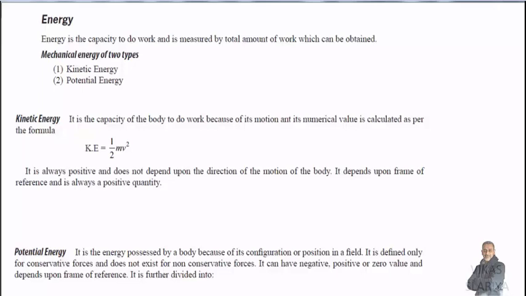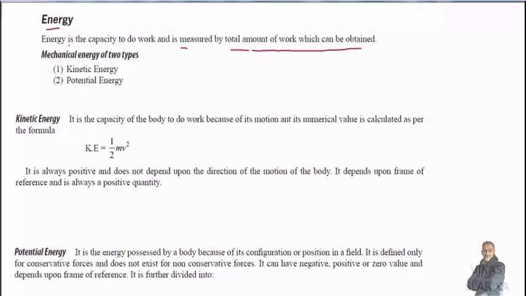Now let us talk about energy. What is energy? Basically, it is the capacity to do work and is measured by the total amount of work which can be obtained. Okay, and it can be further classified into two types. One is kinetic energy and the other is potential energy.